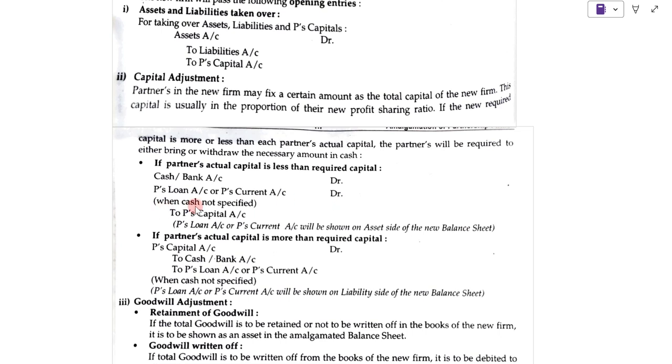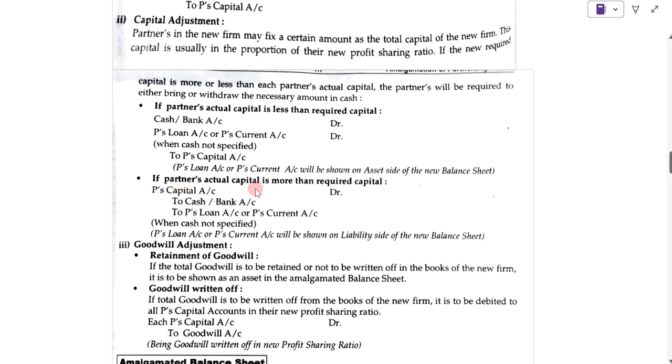When the cash is not specified, then to partners' capital account. If a partner's actual capital is more than the required capital, in that case partners' capital account debit to cash or bank account, credit to partners' loan account or partners' current account credit.